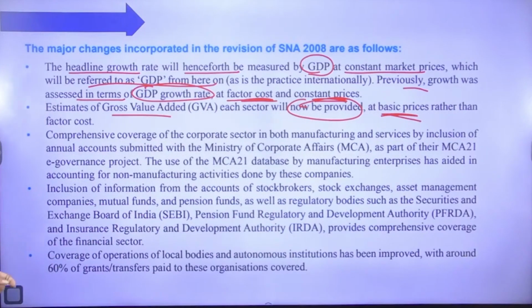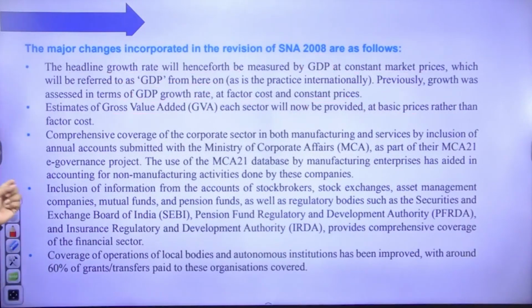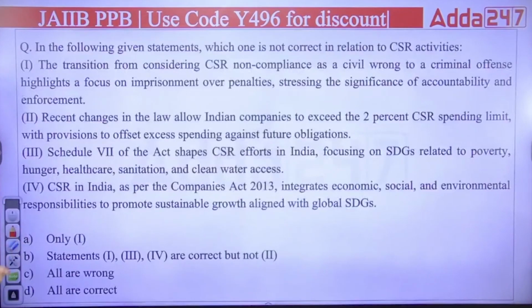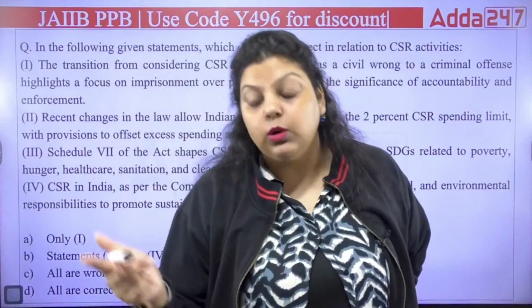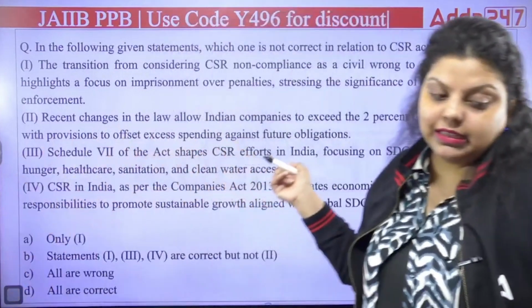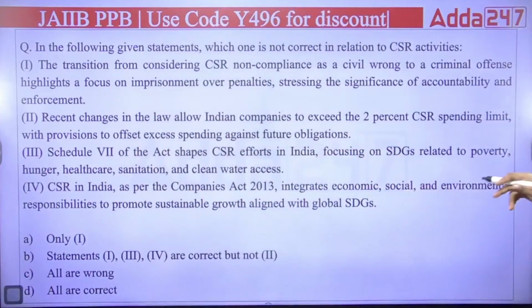These are the changes because of the SNA 2008. It also says that every 5 years the base year should be changed. That is also said in SNA 2008, but it is not yet properly followed.